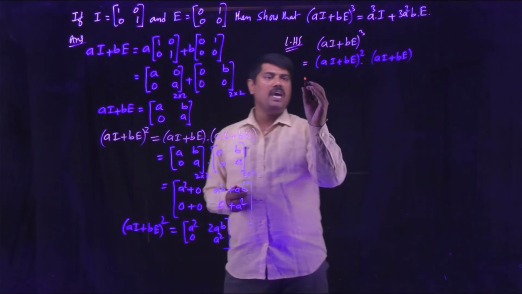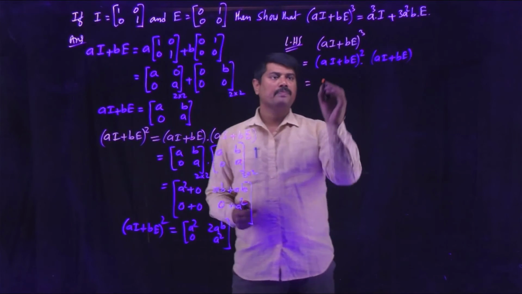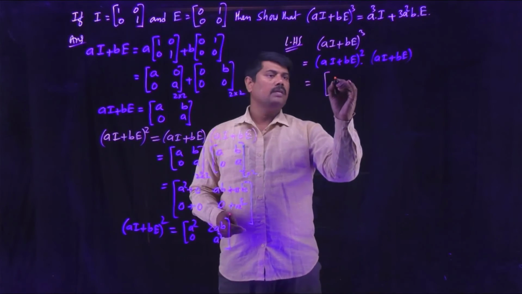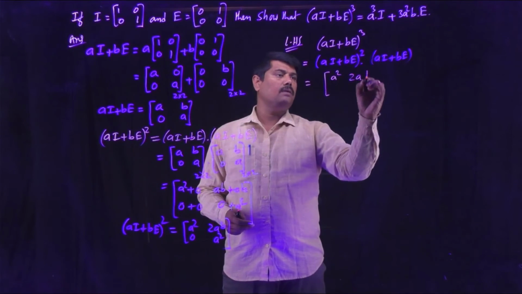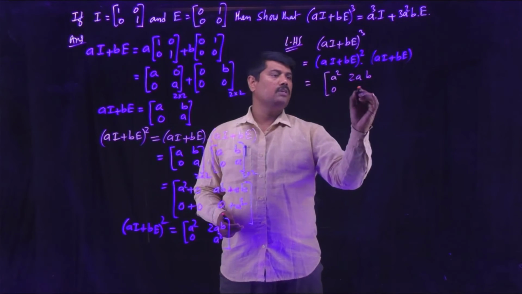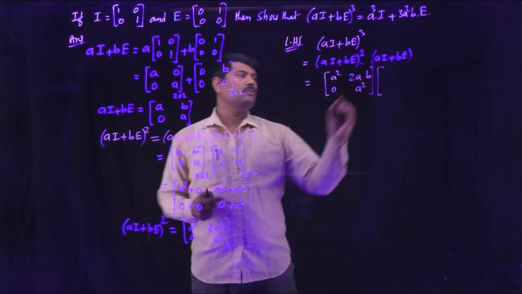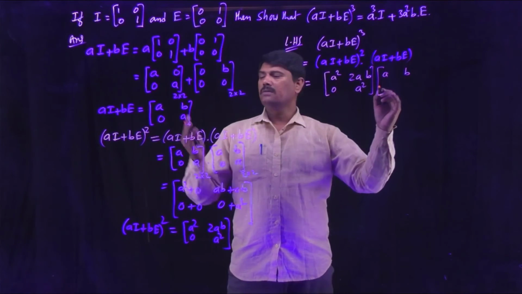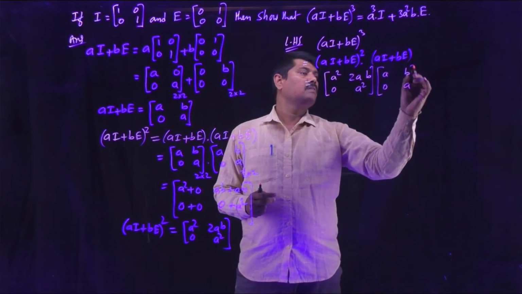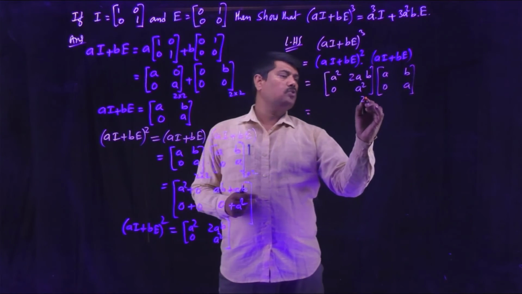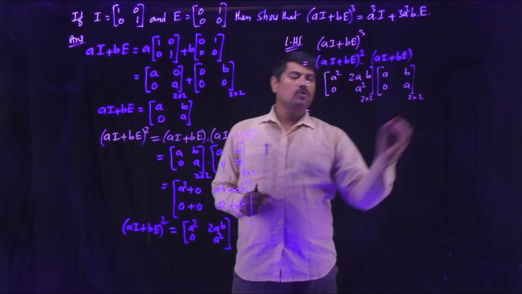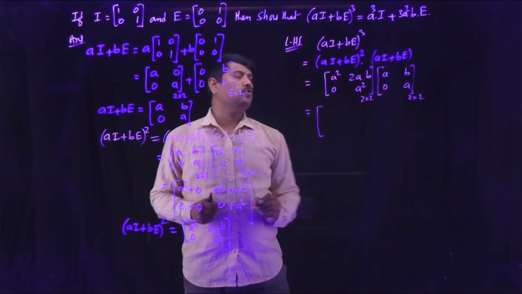We have (aI + bE) whole square here, use that one: [a^2 2ab; 0 a^2]. (aI + bE) also we have [a b; 0 a]. Again both are 2 by 2 order matrices. Doing multiplication again we get a 2 by 2 matrix.